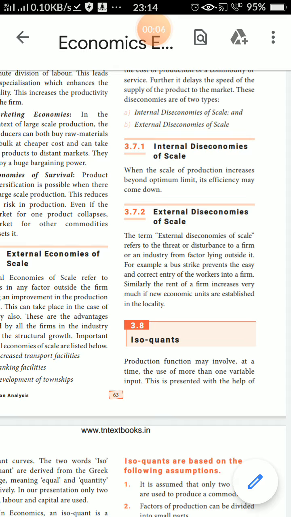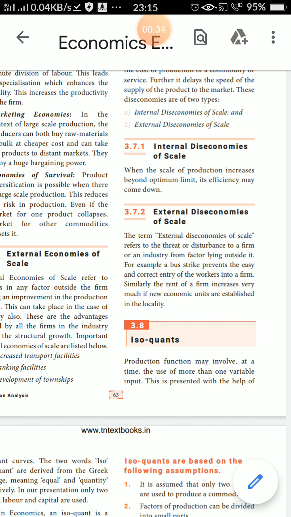Last class we studied the law of returns to scale. The law of returns to scale has three types: increasing returns to scale, constant returns to scale, and diminishing returns to scale. Next, economies of scale are of two types: one is internal, the other one is external.